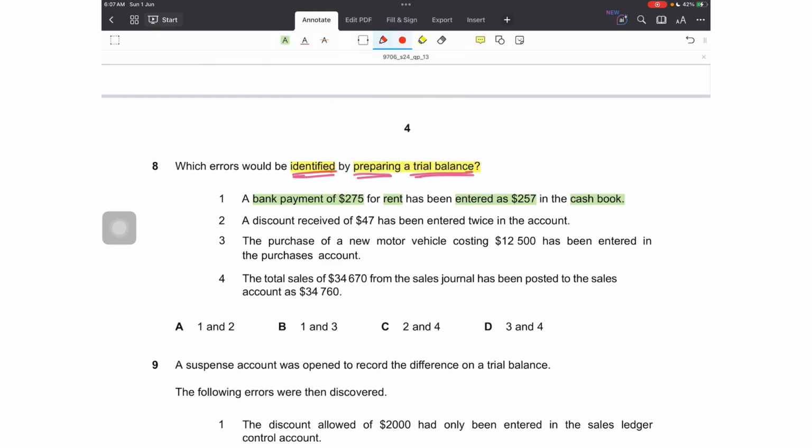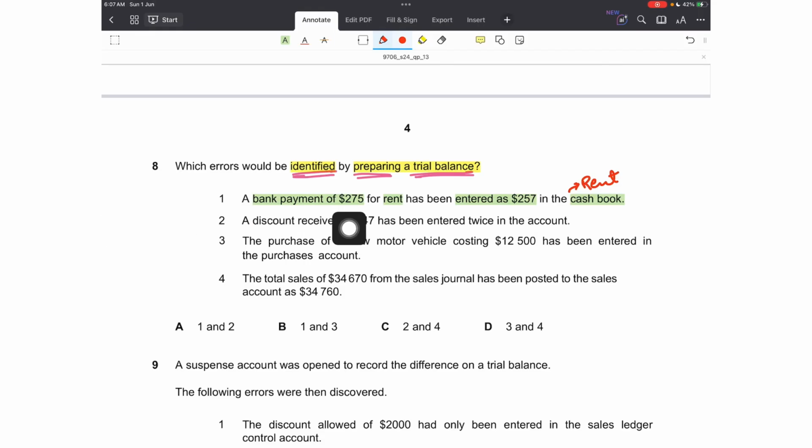In the cash book, which is a book of original entry, the same wrong figure would have been posted to the rent account as well. The cash book is a book of original entry as well as a T account for cash or bank. So the double entry is completed from this day book. If I have entered the wrong amount in the day book, the same wrong amount would have been carried forward to the T account as well.